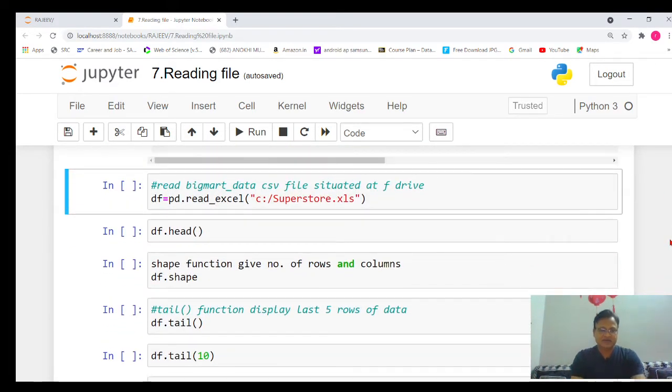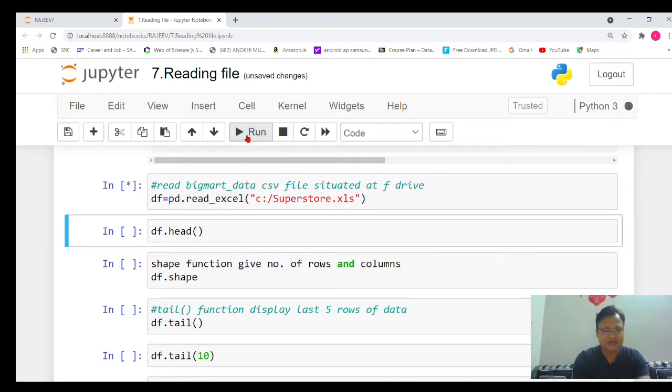Now let's suppose I want to open an Excel file. You know very well the Excel file has the extension .xls. The other file which I have stored on my C drive is superstore.xls. Since the file extension is .xls, here we will use read underscore excel. This part tells which type of file I am going to open in Python. Let's quickly execute that part.